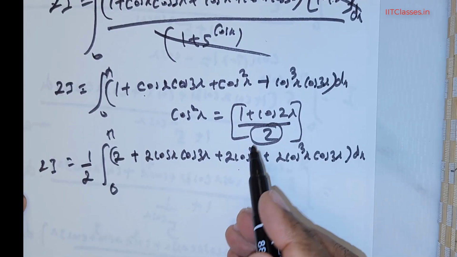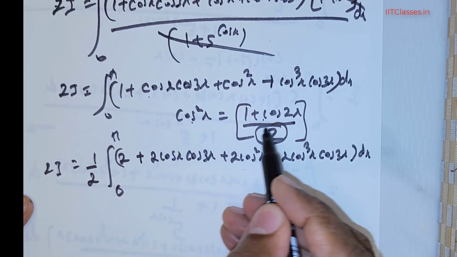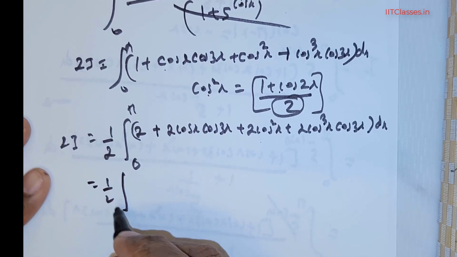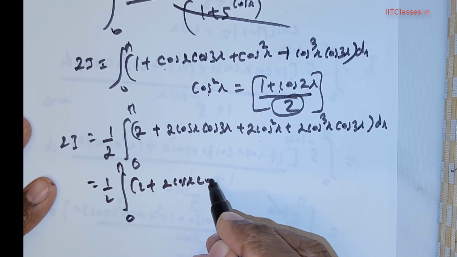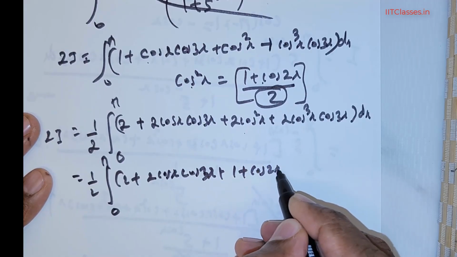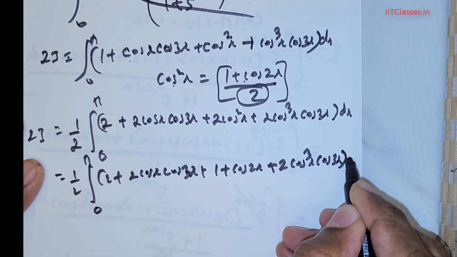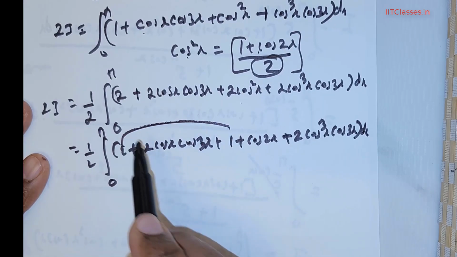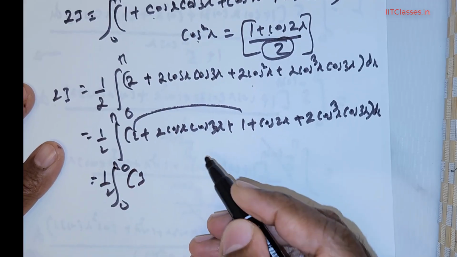So now I can apply that 2cos²x is equal to 1 + cos 2x. That's going to be the change. So it's going to be 1 over 2 integral 0 to π of 2 + 2 times cos x cos 3x + 1 + cos 2x + 2 times cos³x cos 3x, times the dx. Now 1 can be added to 2. It's going to be 1 over 2 integral 0 to π. So that's going to be 3.